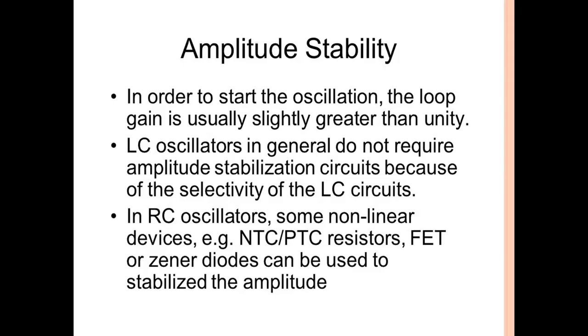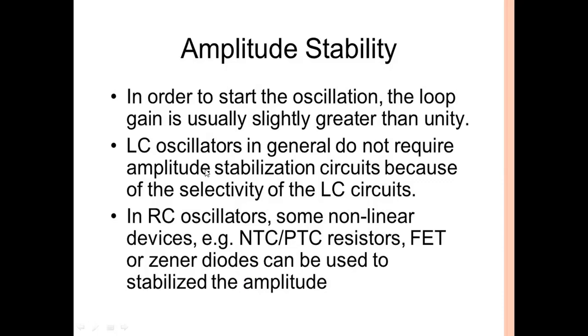That means there is instability in the amplitude, and the amplitude may change from point to point. So in RC oscillators, we use NTC and PTC resistors, and FET or Zener diodes can be used to stabilize the amplitude. We use these devices to maintain amplitude stability.